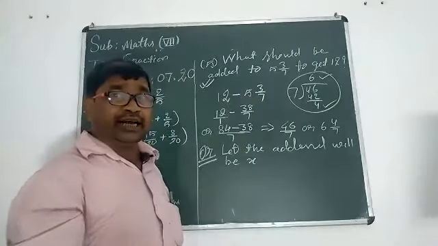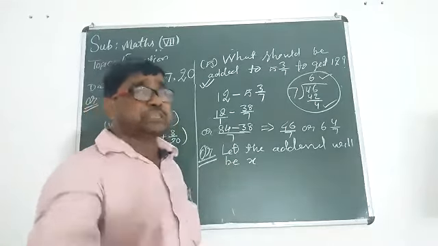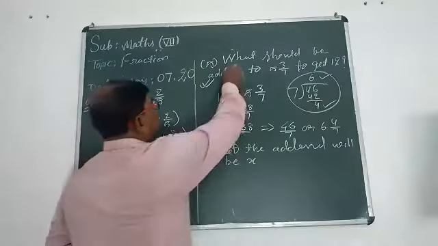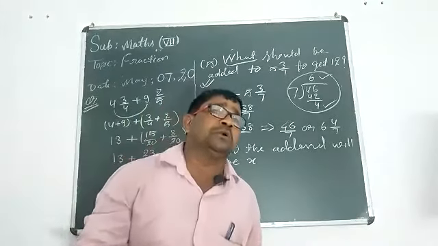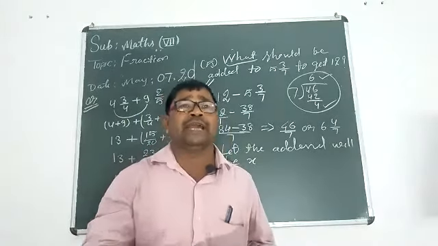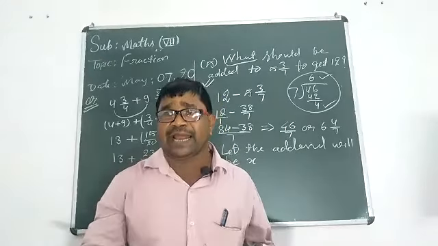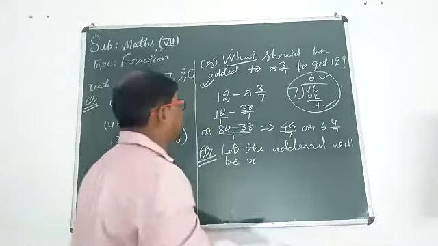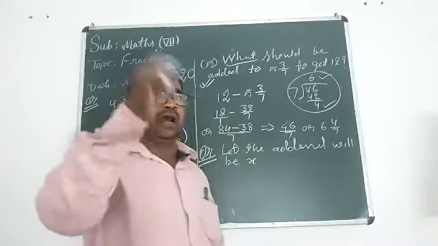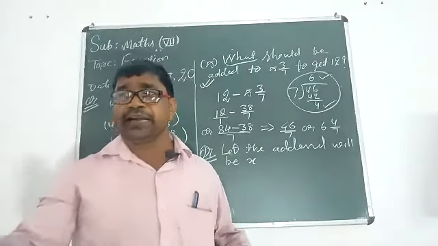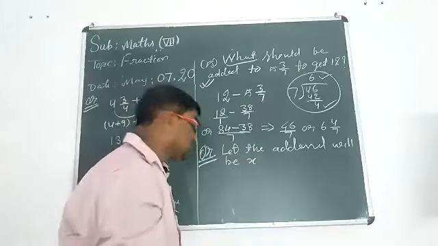Okay, mind the question. If you want to do the sum with the help of a special method, then mind the question. What should be added? But we don't know the addend. Then how can we add? We don't know the addend, so we should take help from a variable. Let the addend be x.